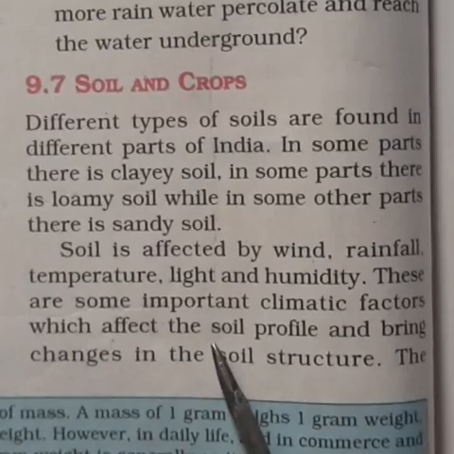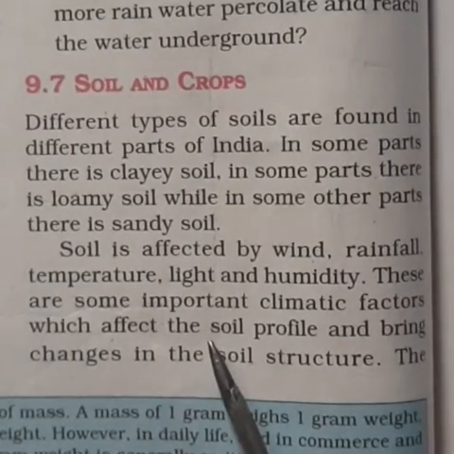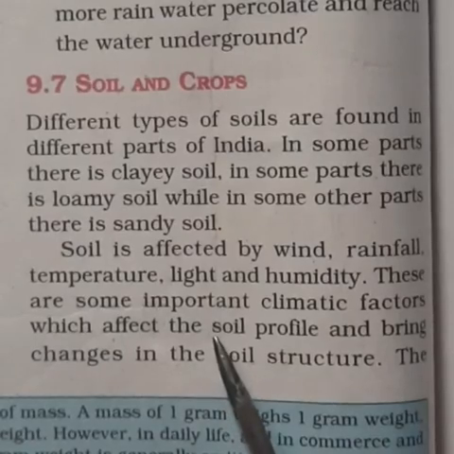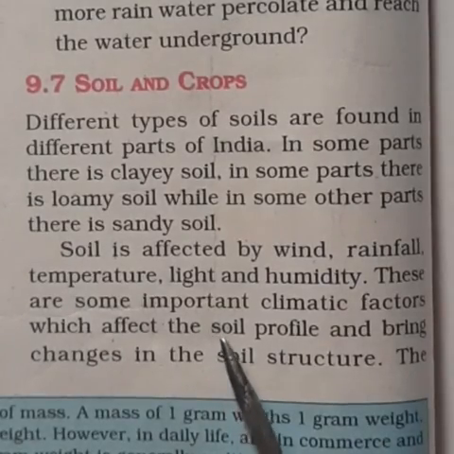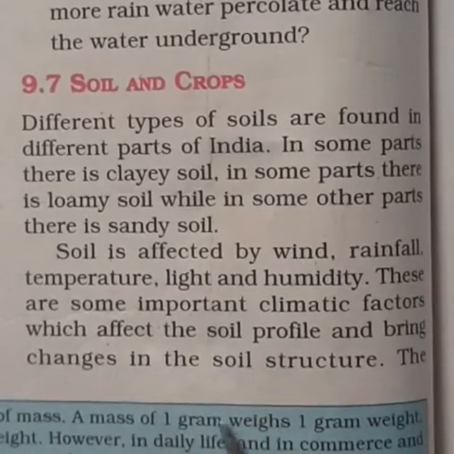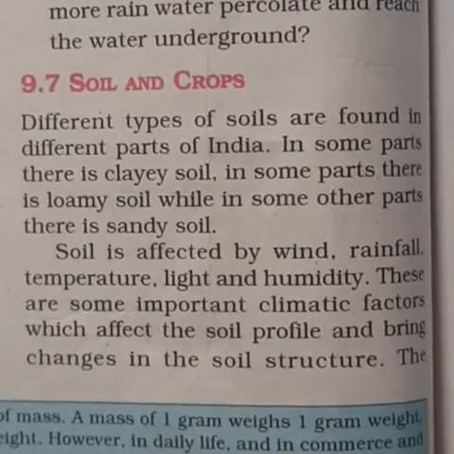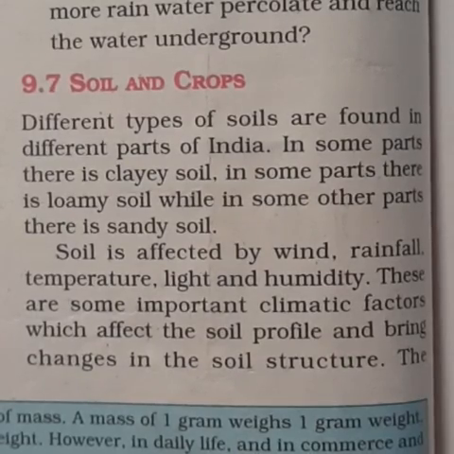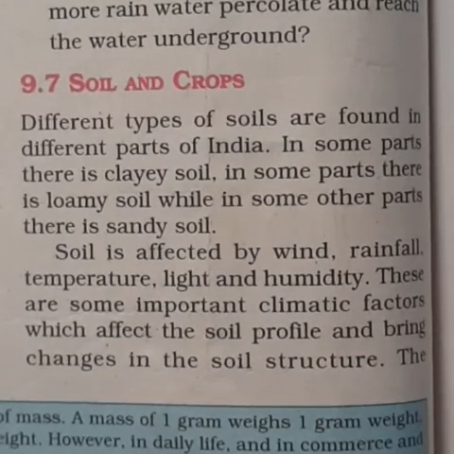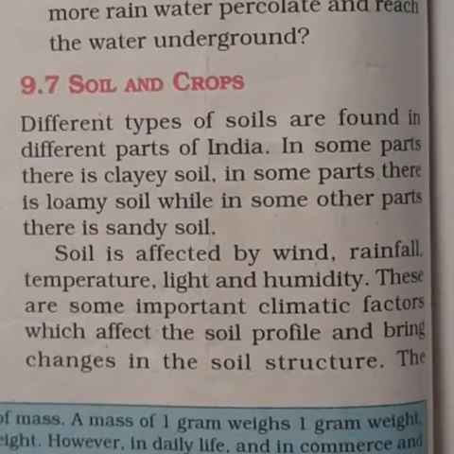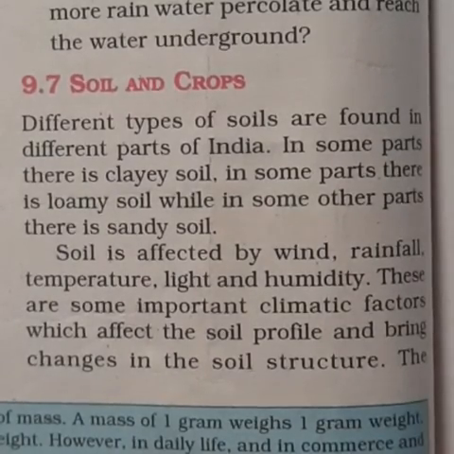We have to understand that the components of the soil determine the various types of vegetation and crops that might grow in any region. Clay soil and loamy soils are suitable for growing cereals like wheat and grams because they have good water retaining capacity.